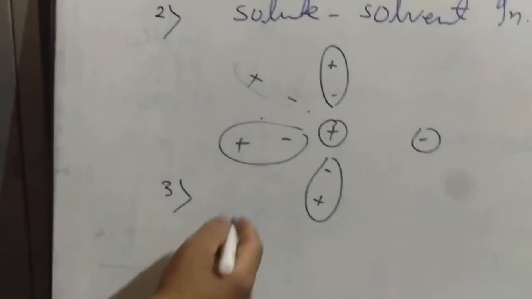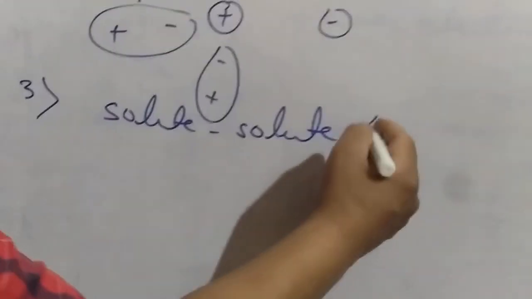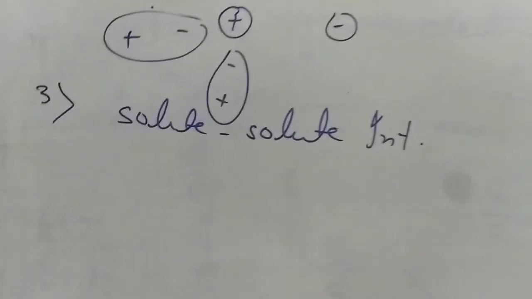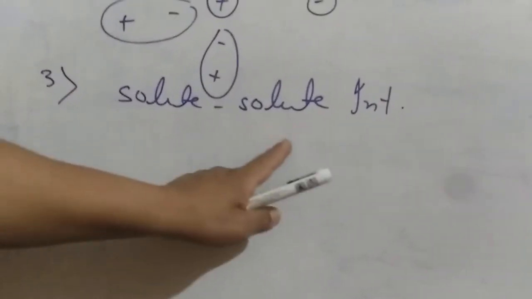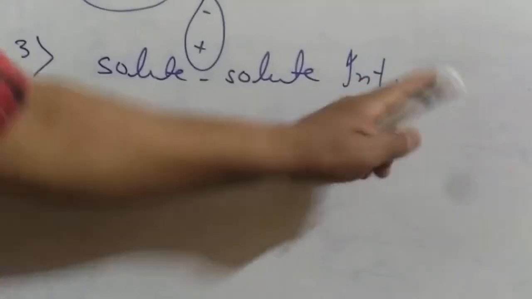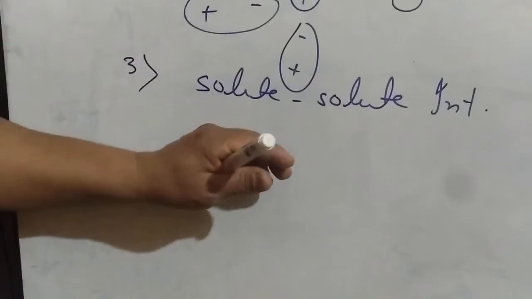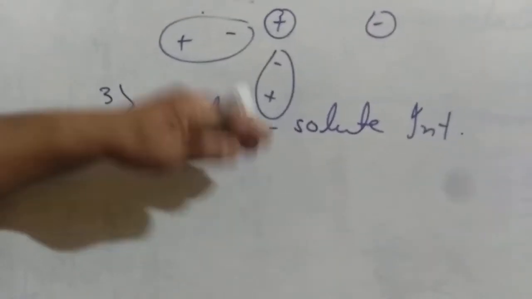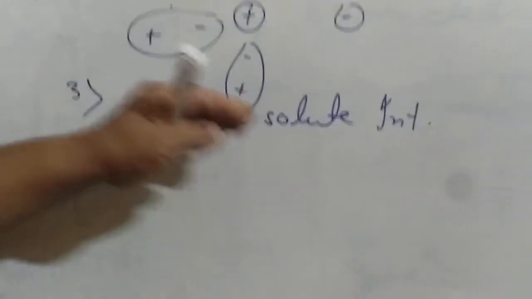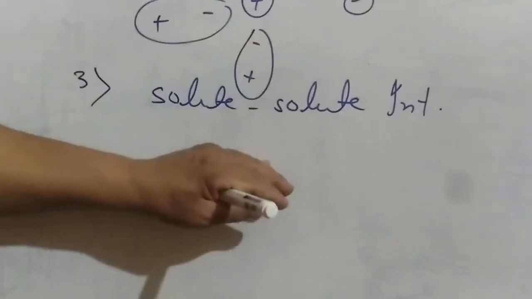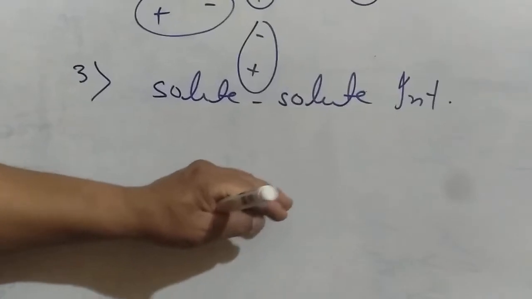The third is solute-solute interaction. I already discussed whether my electrolyte is a strong electrolyte or a weak electrolyte. If it is a strong electrolyte, it almost completely dissociates and produces a large number of ions, which carry more charge, so the resistance will be less and the conductance will be more. If my electrolyte is a weak electrolyte, it dissociates to a very small extent, there are very few ions and very little charge to be carried, and there will be more resistance.